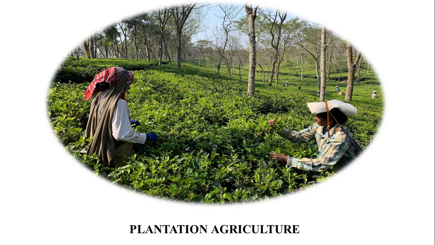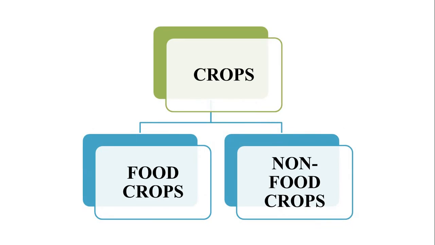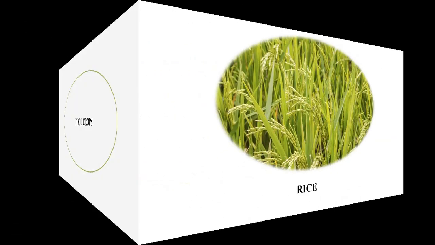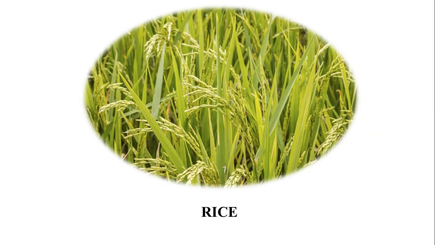Now let us talk about the major crops of the world. Crops can be divided into food crops and non-food crops. Now let us discuss the food crops. Rice. Rice is the major crop of the world. It is grown in the tropical and subtropical regions. It requires high temperature and heavy rainfall. It grows well in alluvial soil with a clayey subsoil, as this type of soil can easily retain water. China is the largest rice producing country, followed by India, Japan, Sri Lanka and Egypt.